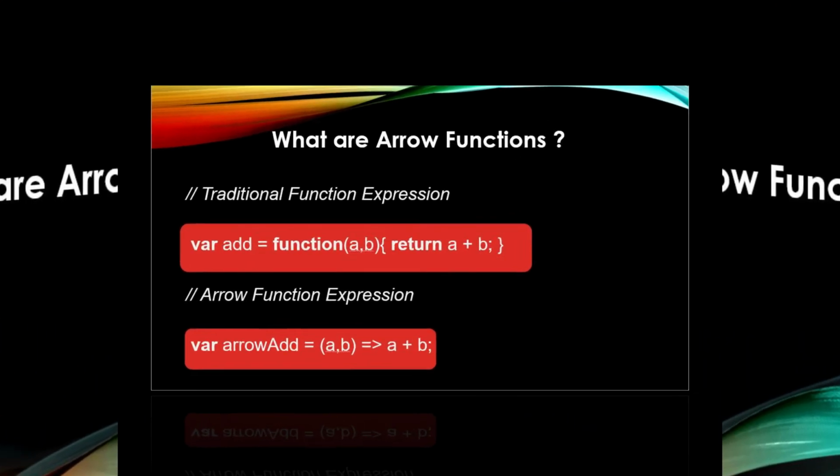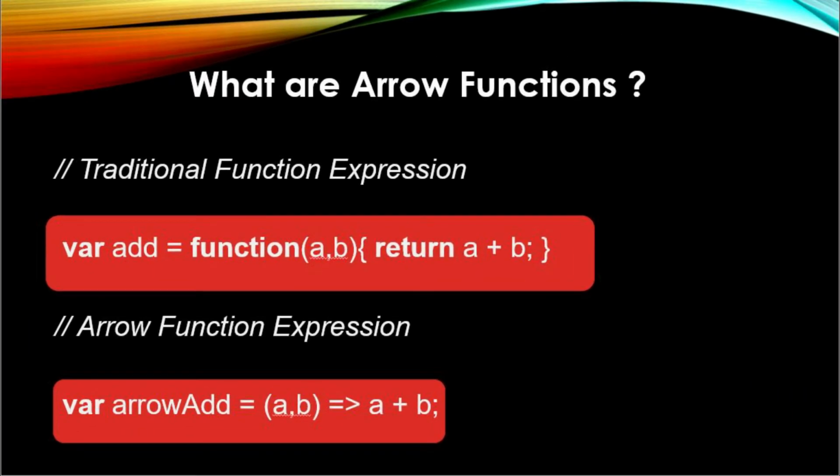For a normal function which takes two parameters and returns the addition of those two parameters, we are assigning this to a variable add. This is a traditional function expression.